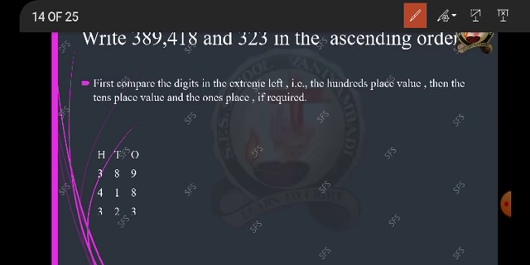Now you compare these two values, 389 and 323. Here the third rule works out. Why? Because the first left extreme digit is the same, so you have to compare the next digit. So 8 and 2. Which is less? 2 is less.